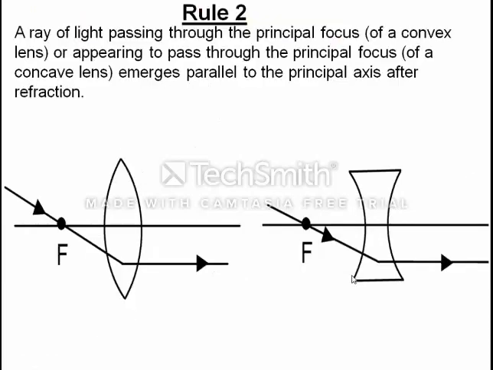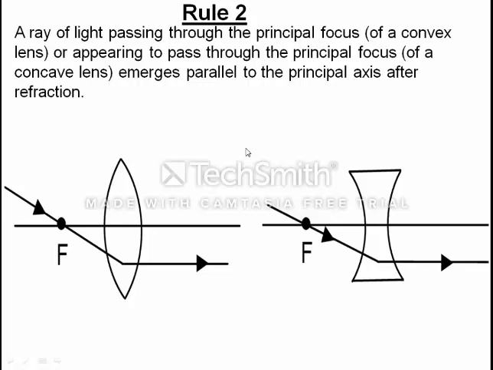Now rule 2. Same as we have seen in the mirror, a ray of light passing through the principal focus, after refraction, will become parallel to the principal axis. A ray of light appearing to pass through the principal focus of a concave lens also emerges parallel to the principal axis after refraction.